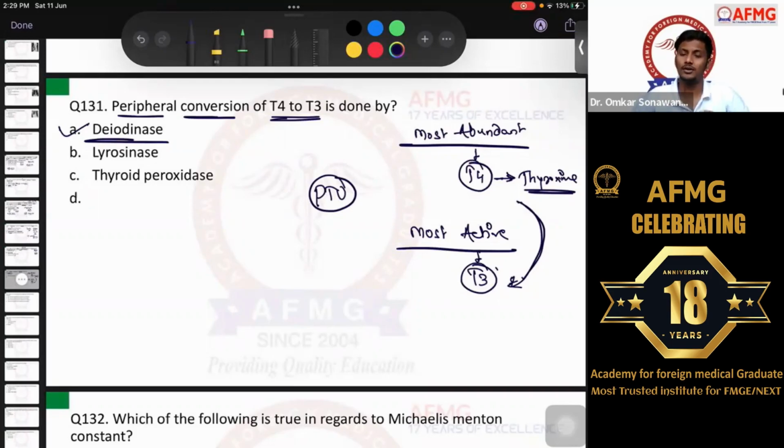Yes, propranolol also blocks the peripheral conversion of thyroid hormones. Okay? Yaad rakhna. Please remember this. No issues with this, anybody?